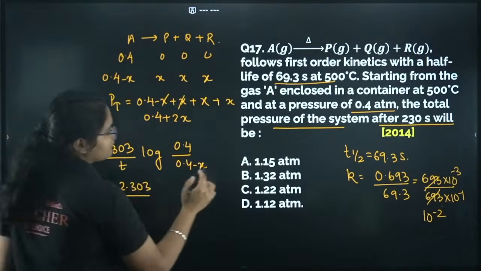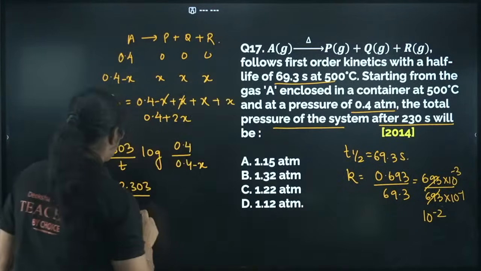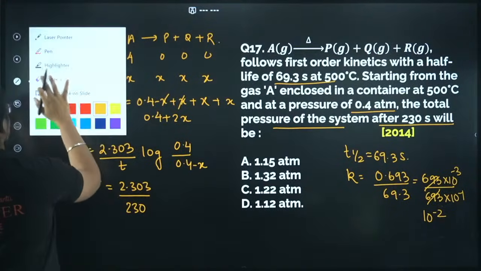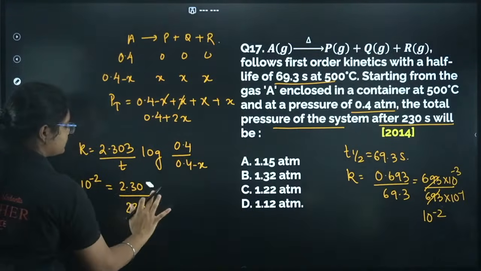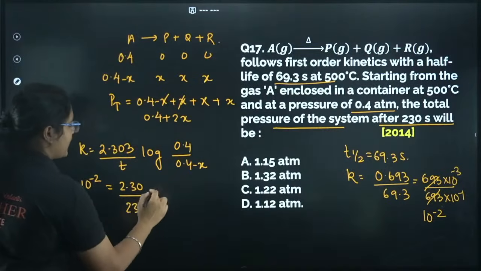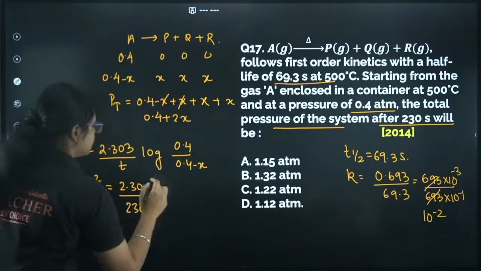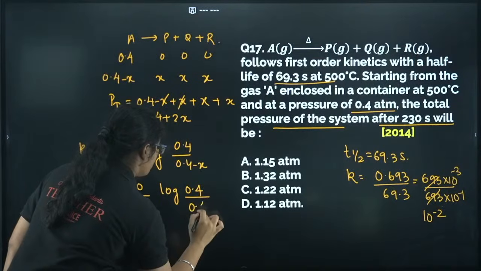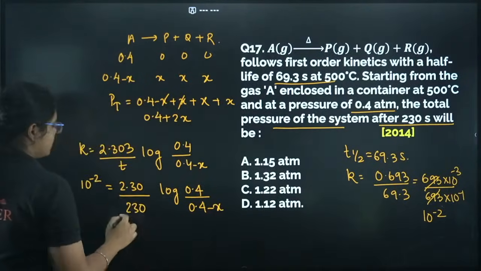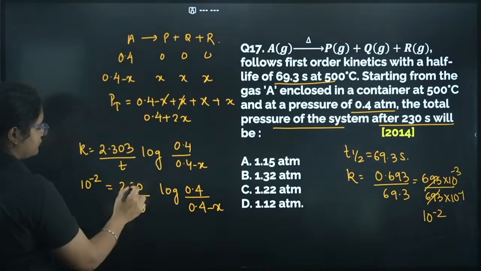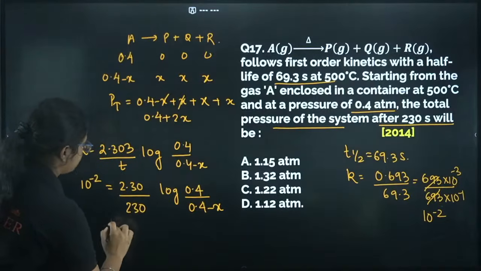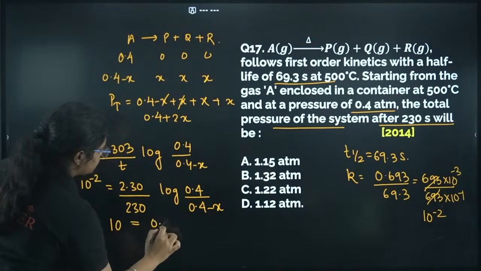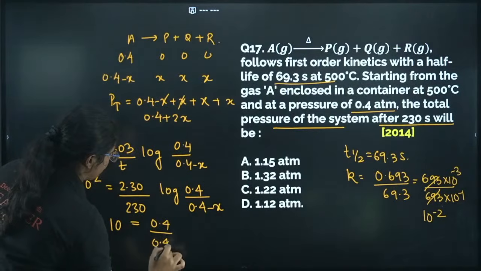Now what is the time given to me? Time is also 230 seconds. So for easy calculation, let us make this also 2.30. That is equal to, then you have this log of 0.4 by 0.4 minus x. Now here what will happen, I will cancel everything, I'll get here 1. So if I take antilog, I'll get 10 is equal to 0.4 by 0.4 minus x.